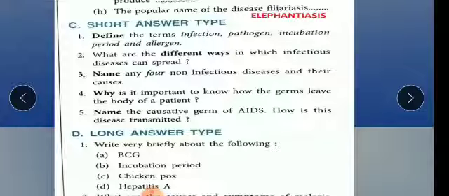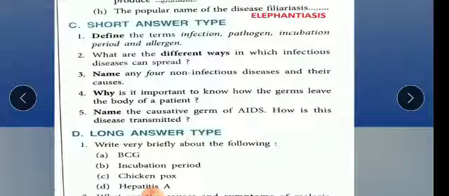And it is important to know how the germs leave the body. So we should know about the medicines, that in a particular disease which type of medicine we should take. Like in a fever, we all know that we should take paracetamol. Now children, third one, name any 4 non-infectious diseases and their causes.